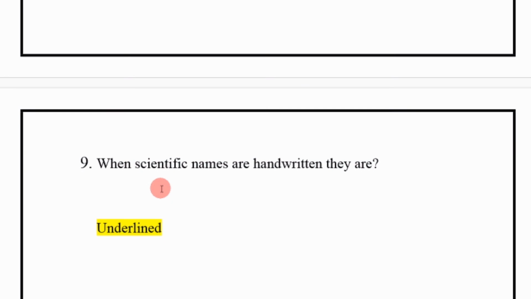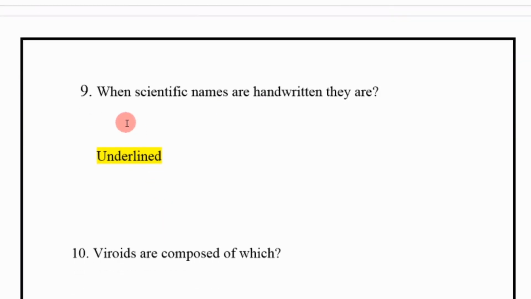Next, when scientific names are handwritten, they are underlined.